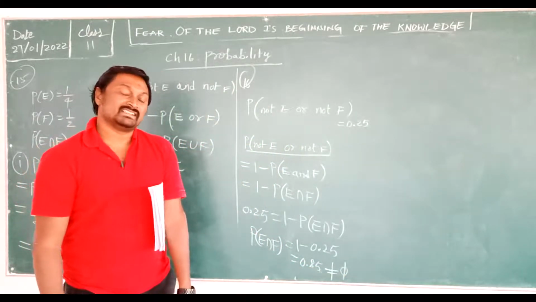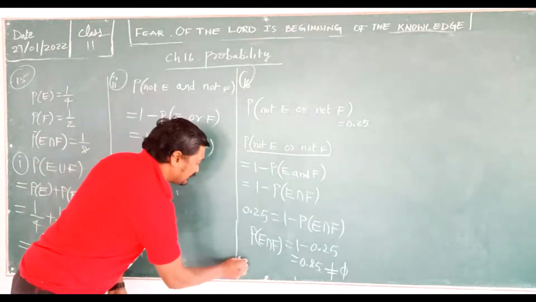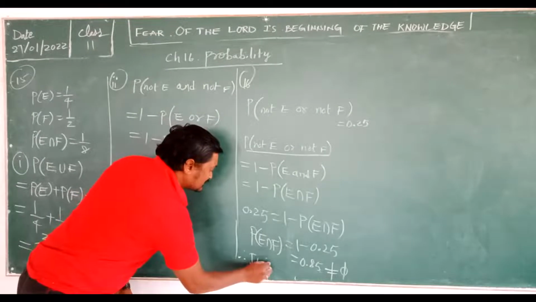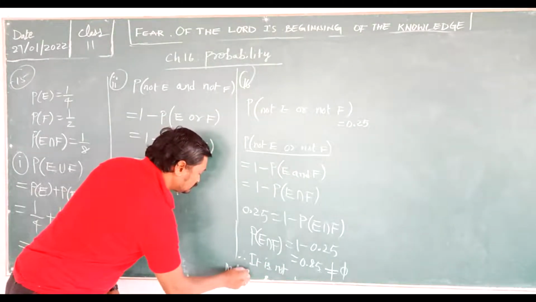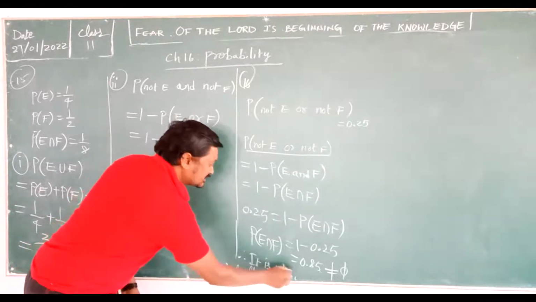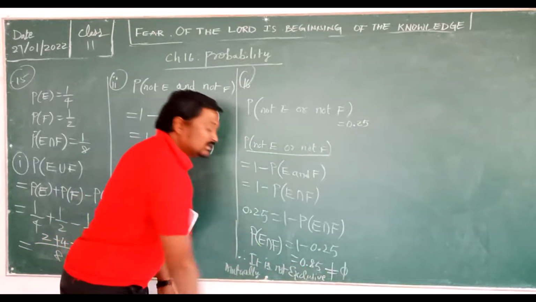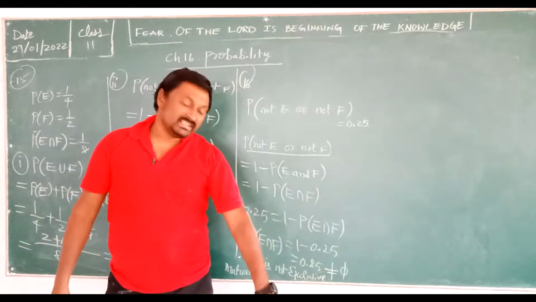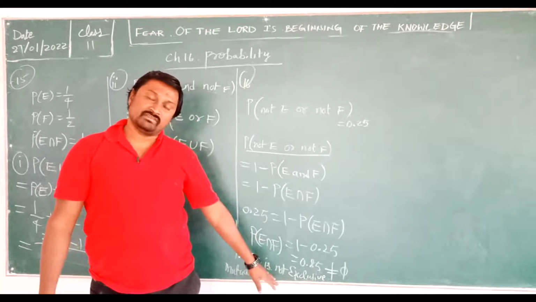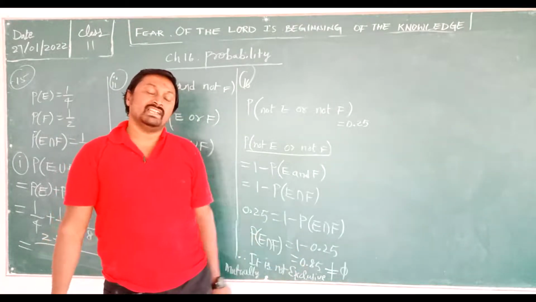So that is the reason it is not mutually exclusive. Clear? If 0 comes, we can say it is mutually exclusive. 0 did not come, so it is not mutually exclusive.